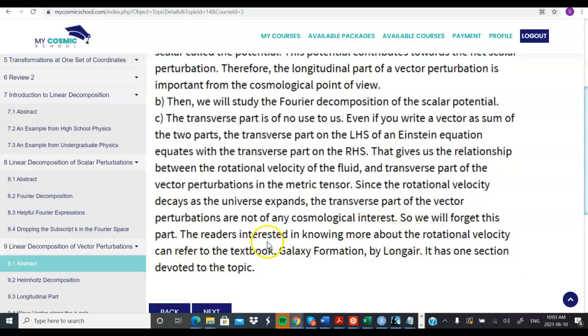You can learn more about this from the textbook Galaxy Formation by Longair. There is one section devoted to the rotational velocity. As the universe expands it decays, and so although it is related to the transverse part of the vector perturbation, it doesn't impact the large scale structure formation.